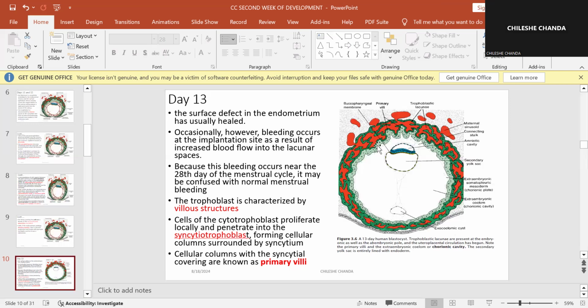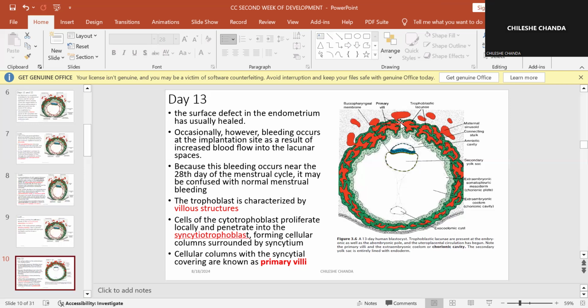If you see what is happening here, you're going to notice that these cells of the cytotrophoblast will start entering the syncytial trophoblast, okay? This forms cellular columns surrounded by syncytium. Okay, so you find that they're going in like that, going deeper and deeper, but around them you'll find this deep green layer, which is the syncytial trophoblast.